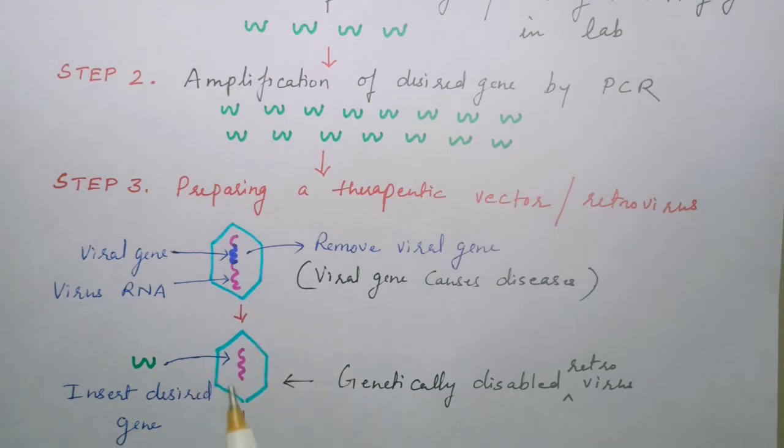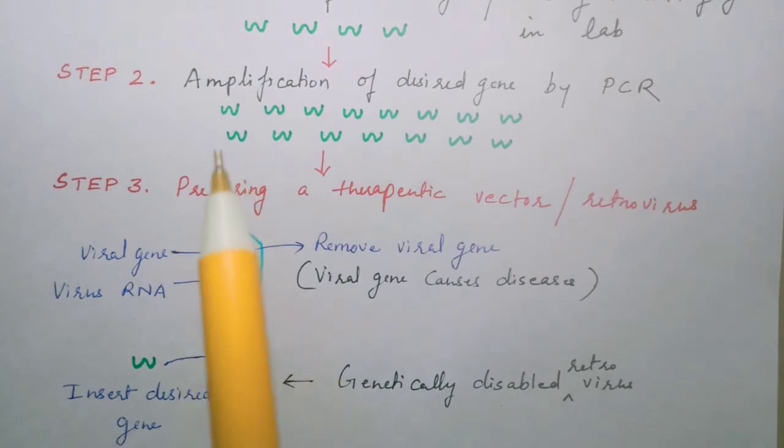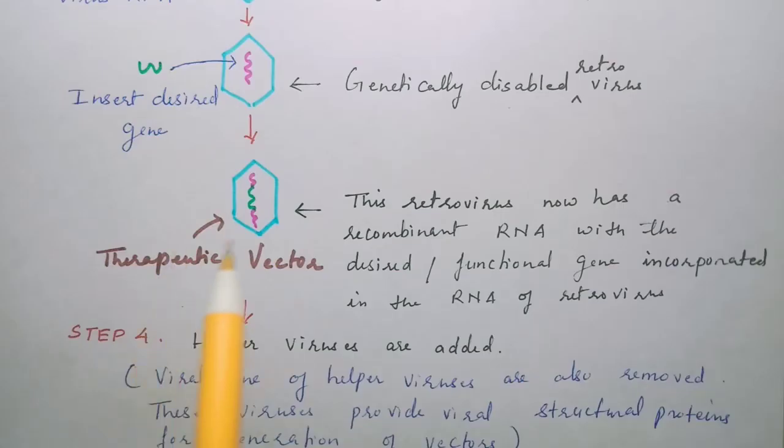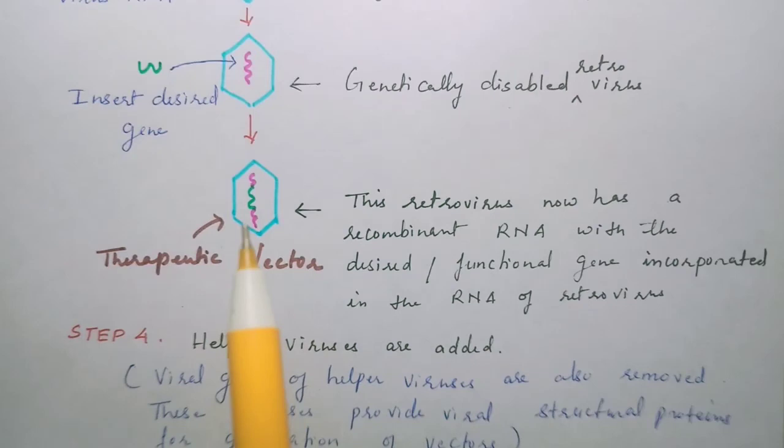Now to this genetically disabled virus, we have to insert the desired gene, the gene which we had amplified. A large number of genetically disabled retroviruses are taken, and these functional genes are inoculated into the RNA of these retroviruses. After the inoculation of the functional gene, this RNA has become a recombinant RNA. That means this virus is now carrying a recombinant RNA with the functional gene incorporated in it. This is now known as the therapeutic vector.